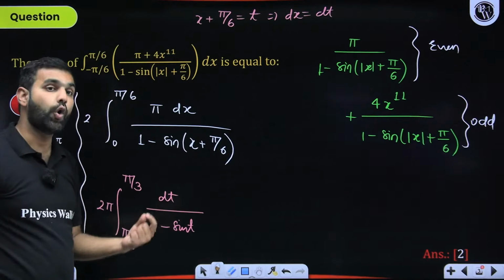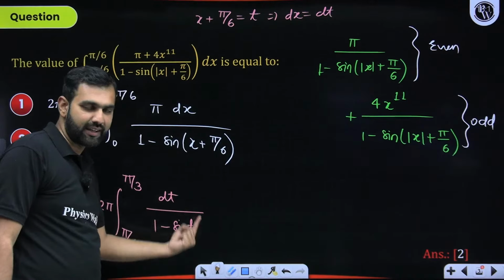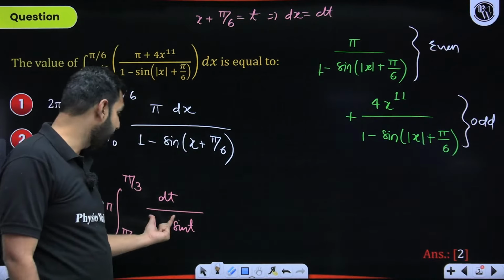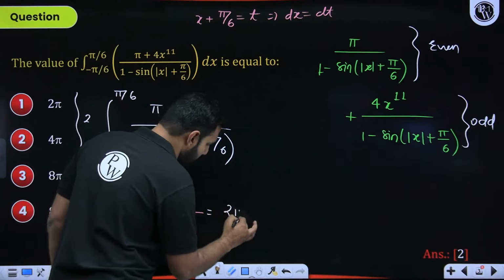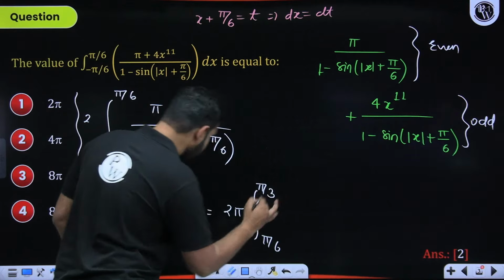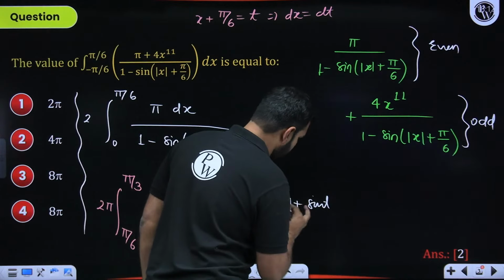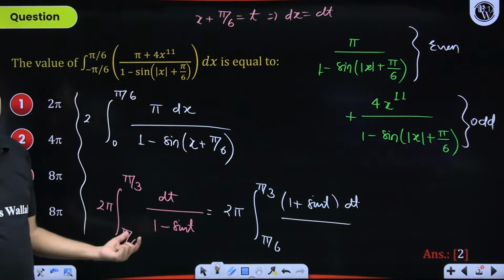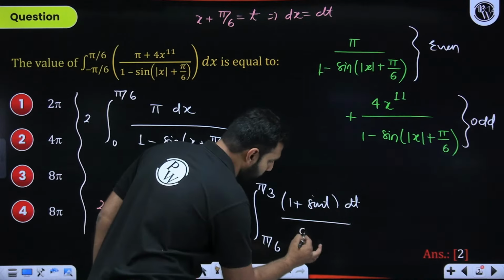This particular part you all must be very comfortable with. Can you help me with the right approach or the standard or the appropriate steps that need to be taken here? Are you not thinking that, sir, if I multiply the numerator and denominator by 1 plus sine t here, my job will be done? So the next step gives you a complete, crystal clear idea that 2 pi by 6 to pi by 3 will come here. 1 plus sine t in the numerator, of course, with the dt divided by 1 minus sine t, 1 plus sine t. So a minus b, a plus b is a square minus b square. 1 minus sine square t, that's cos square t. So I hope there is no confusion on that.